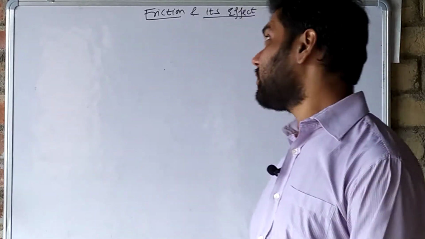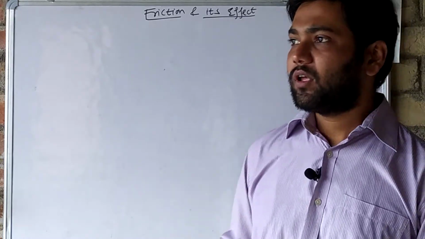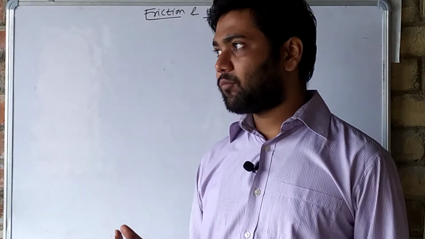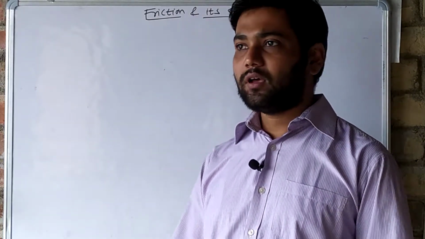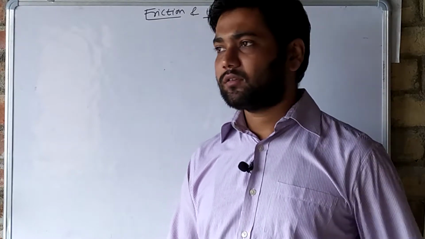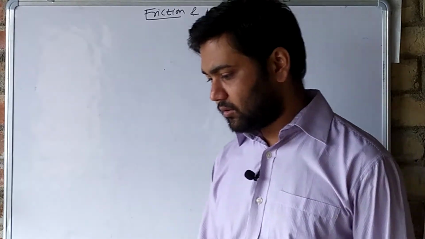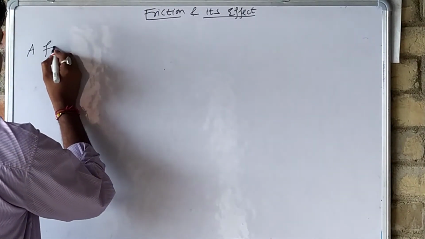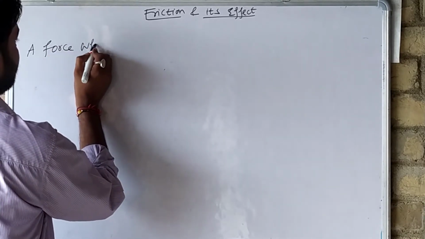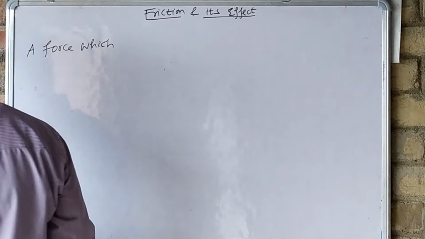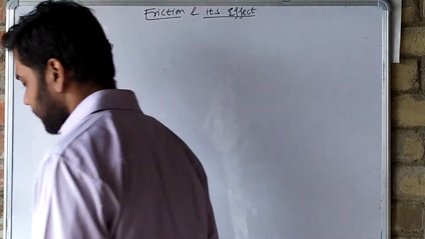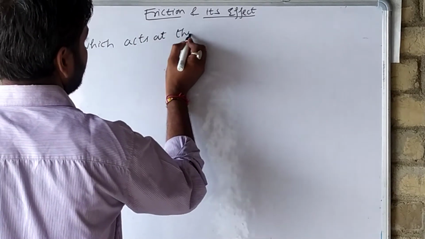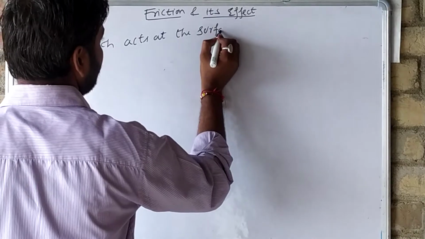So what is friction? Friction is an opposing force, and it comes into play when one body comes in contact with the surface of another body. Understand?